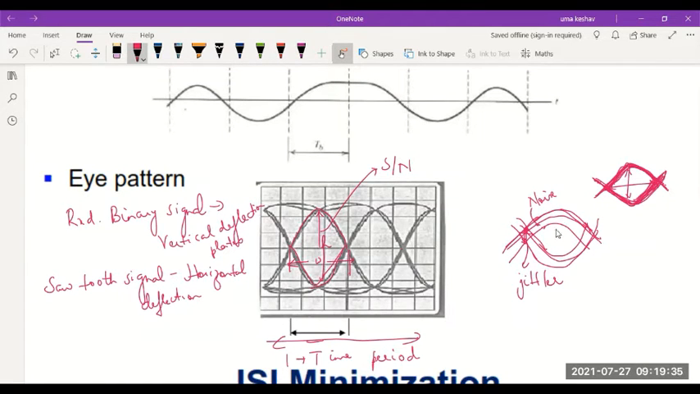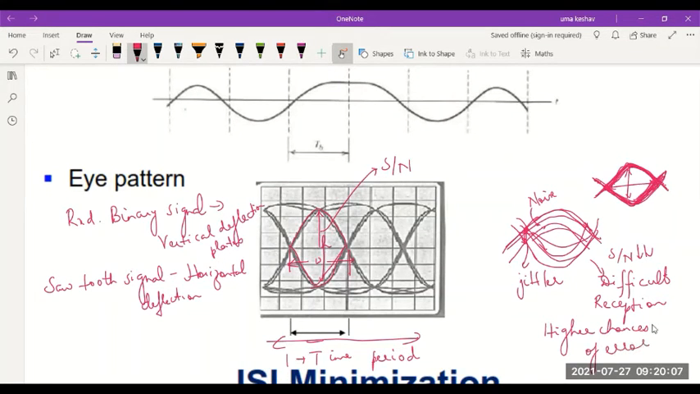But if this opening of the eye is very small, I have so many overlaps like this. If the opening of the eye becomes very small, then the SNR is very less and it is difficult to receive the signal correctly. There are more chances of error. Please remember that: difficult for proper reception of the signal and higher chances of error whenever the eye opening is very small.